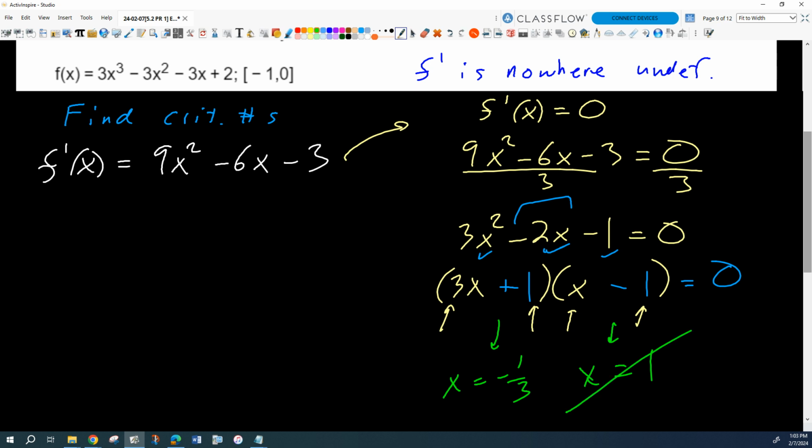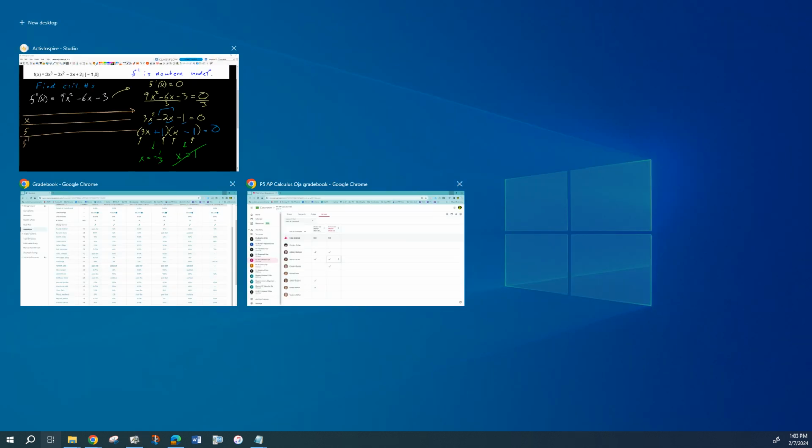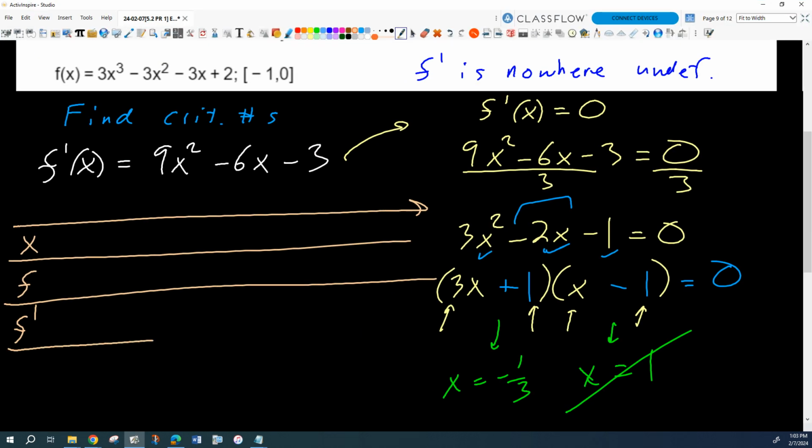Okay, so now here is where we start to use these tables for the first time. These tables are so cool. Here's how the tables work. With a table, you're going to make a row for x, and that just becomes the x-axis. Beneath that, for now, we're just going to make a row for f, and we could go ahead and make a row for f prime. Let's just include that.